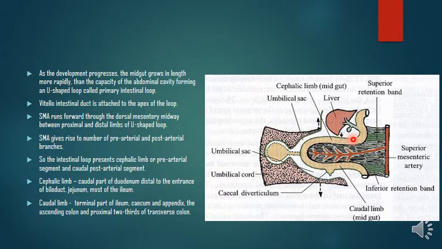Derivatives of the prearterial segment are the caudal portion of the duodenum distal to the entrance of the bile duct, then the complete jejunum, and most of the ileum. It is formed by the cephalic limb or the prearterial segment. The post-arterial segment gives rise to the terminal part of the ileum, cecum and appendix, ascending colon, and proximal 2/3 of the transverse colon. So these are the derivatives of the midgut.